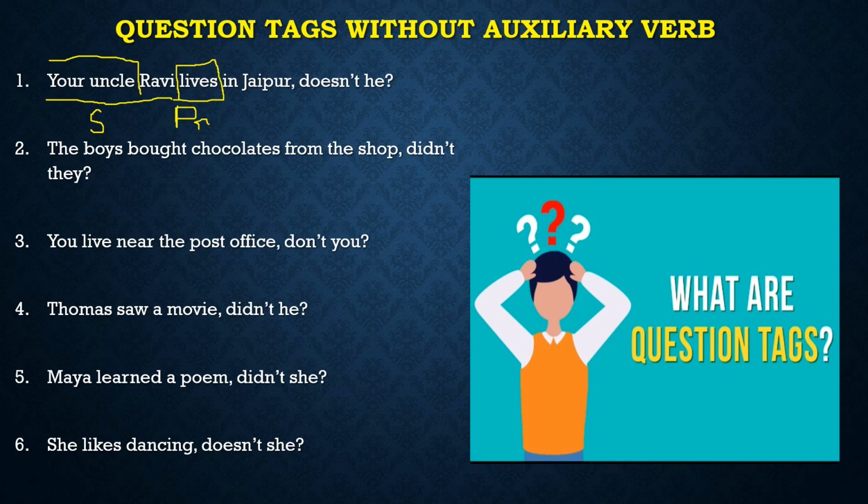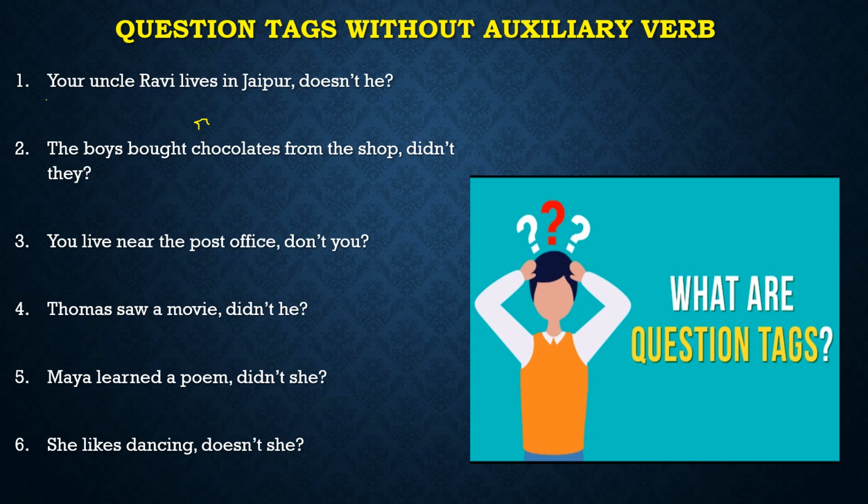Why he? We know that we have to use a pronoun, isn't it? So we will use he. Your uncle Ravi lives in Jaipur, doesn't he? Okay. And let me use bilingual language. Let me use Hindi also so that the students who are still confused, at least their doubts will be cleared.